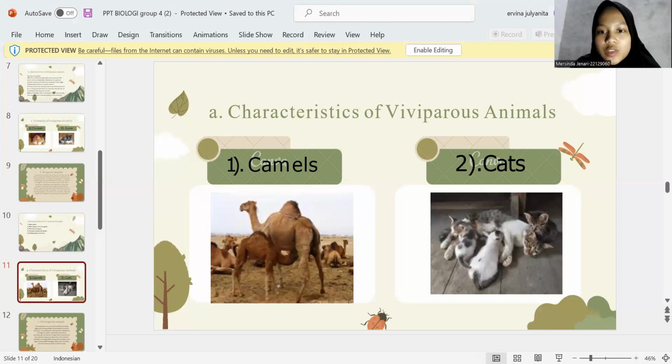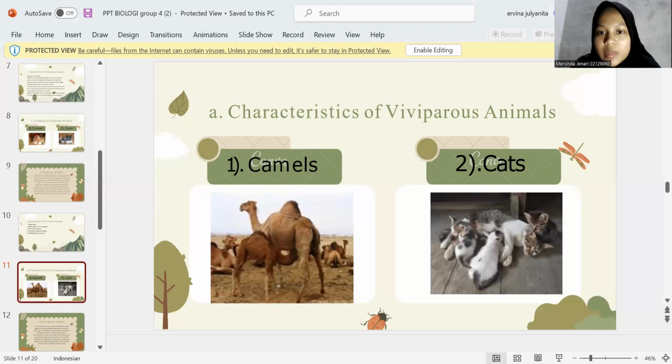Camels are able to live in desert areas with temperatures that can kill other creatures. In addition, camels also have the ability not to eat and drink for some time. That's because camels have humps that are used to store water.